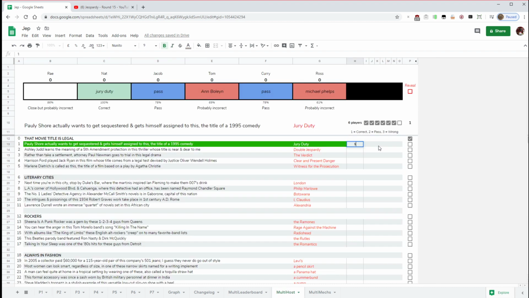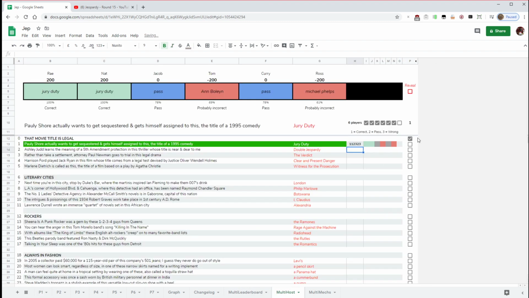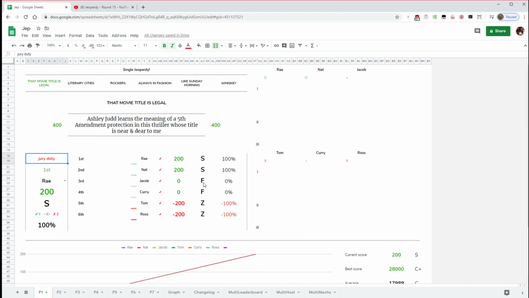Right, so 1, 2, 3, 2, 3. Let's put in jury duty there. And then I would click on the next one, which then changes the question, as you can see here. Oh yeah, and this has also updated this leaderboard here.